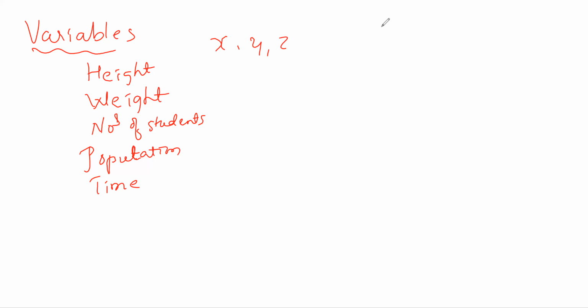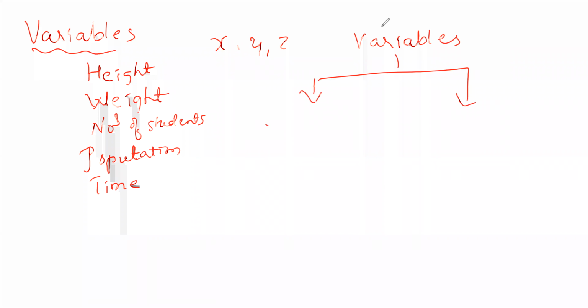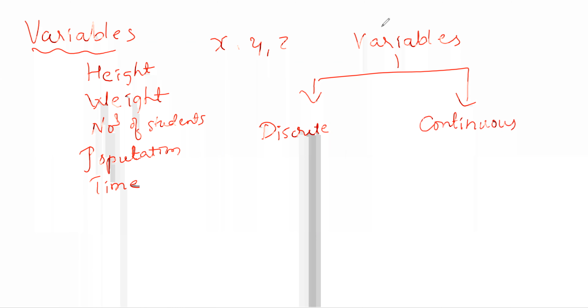So these variables are classified into two types. First one is the discrete variable, and the second one is the continuous variable. Discrete means there should be a gap between numbers.